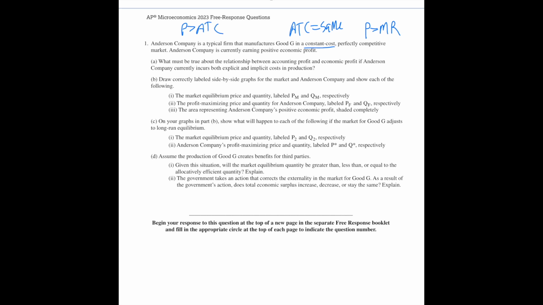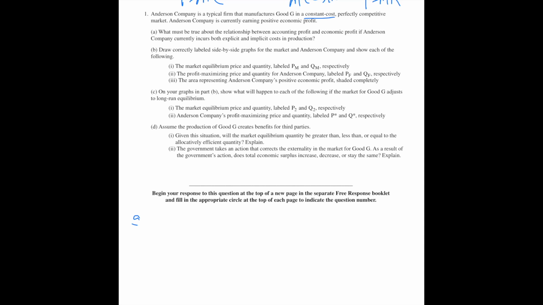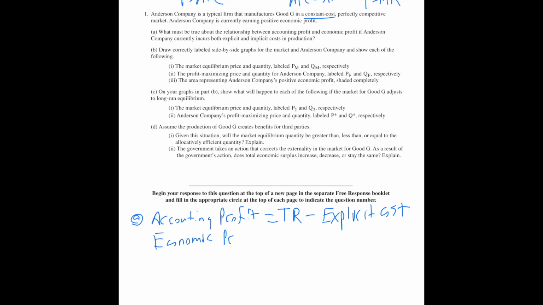Now, what is true about the relationship between accounting profit and economic profit if Anderson Company currently incurs both explicit and implicit cost in production? So remember that accounting profit is total revenue minus your explicit cost. And then economic profit is your total revenue minus your explicit minus your implicit.